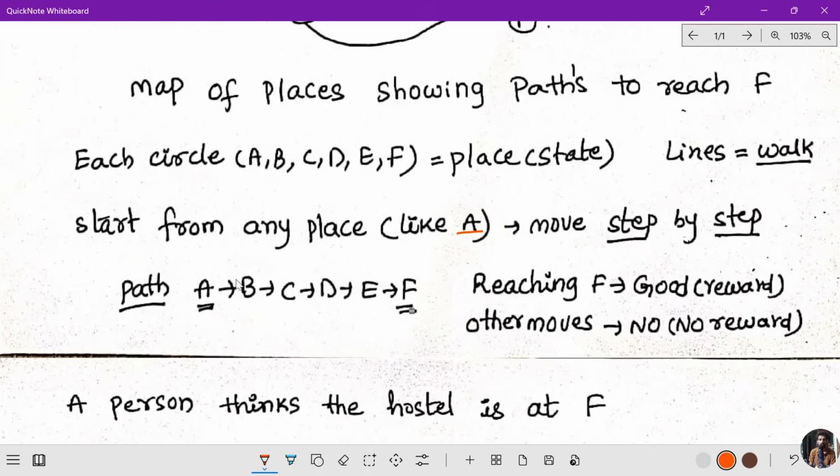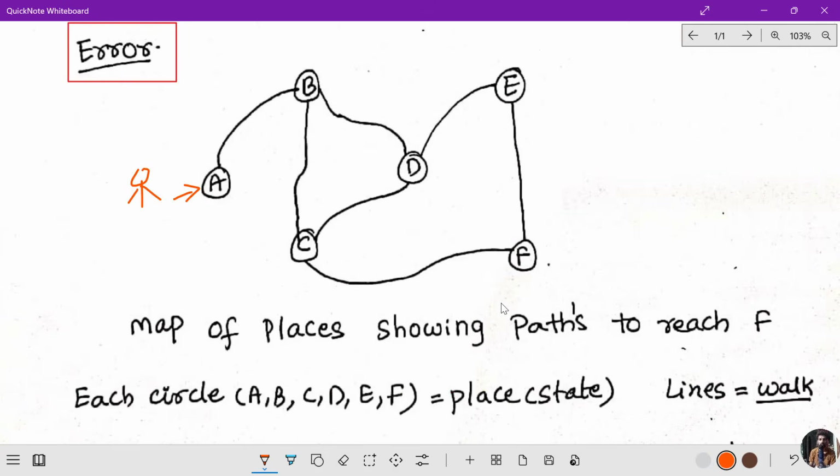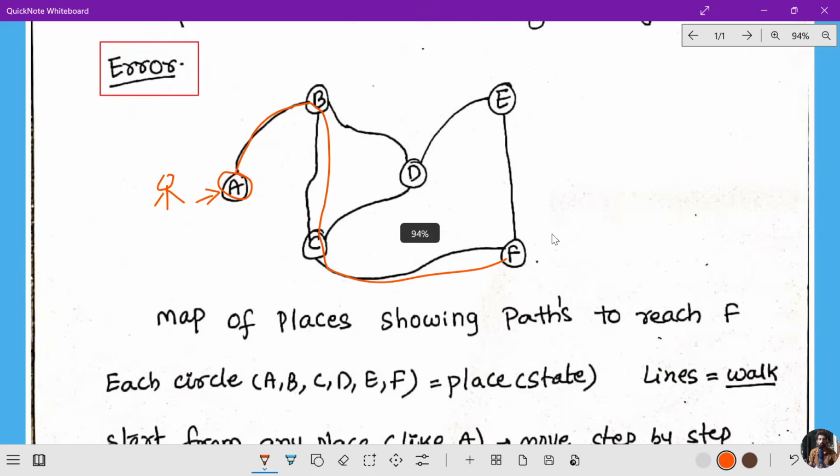Next, the path is A to B, B to C, C to F. Reaching F is good, and other moves give no reward. So A to B is no reward, B to C is no reward, but when he goes to F, he may get the reward. This is what we call the trial and error method.